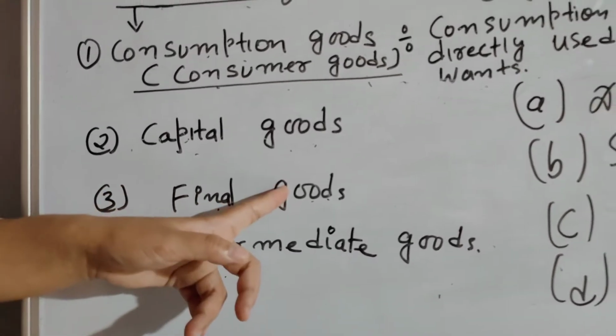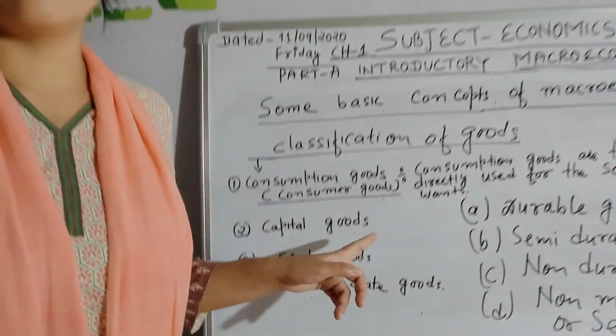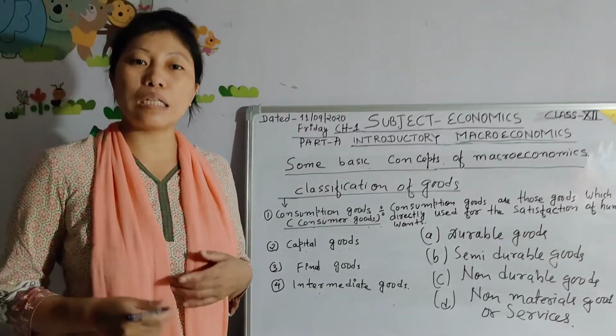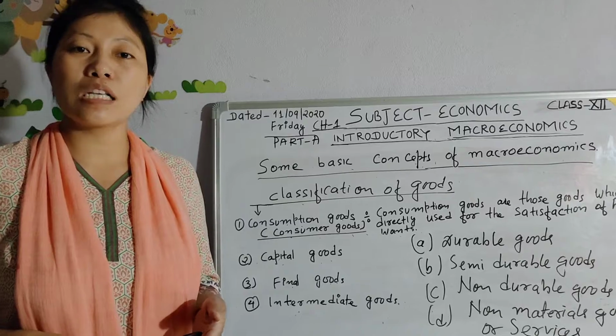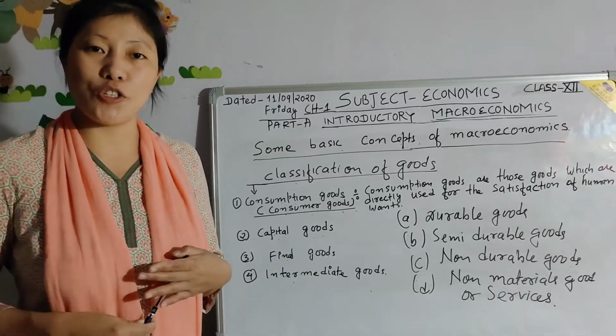And the third point of classification of goods is final goods. Final goods means those goods which are used for final consumption. For example, bread and butter consumed by the consumer.